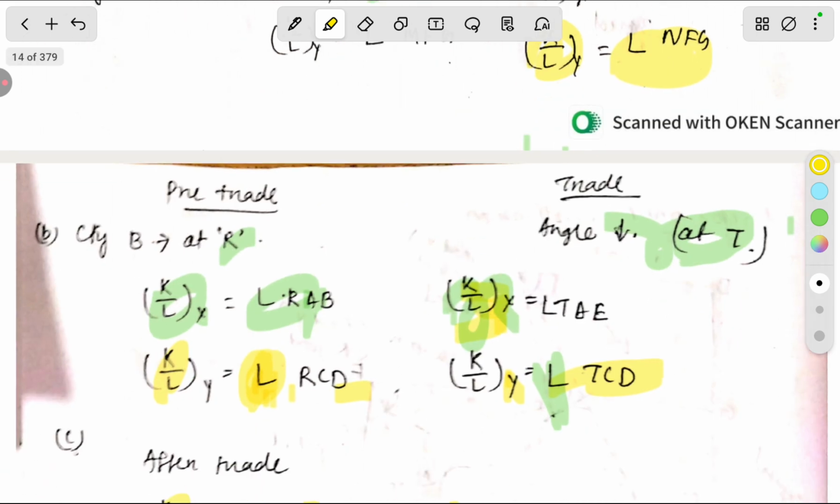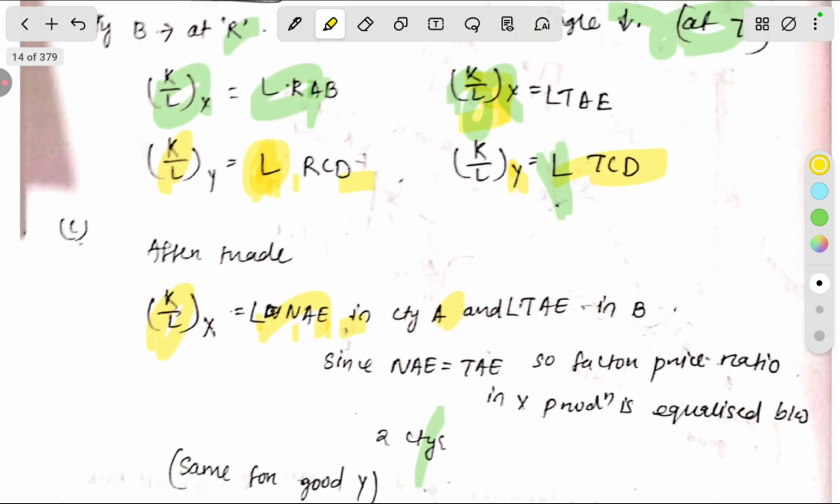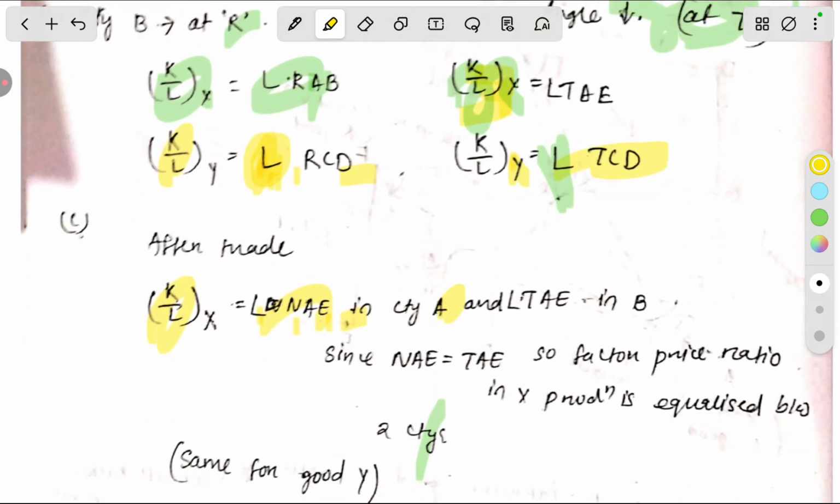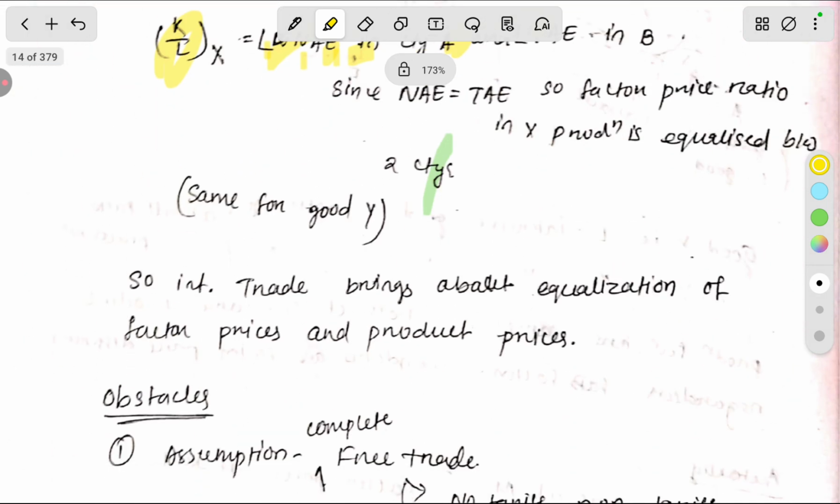So NFG and TCD are equal, and the factor price ratio in the production of Y is equalized between the two countries. So international trade brings about equalization of factor prices, and not only factor prices but also product prices.